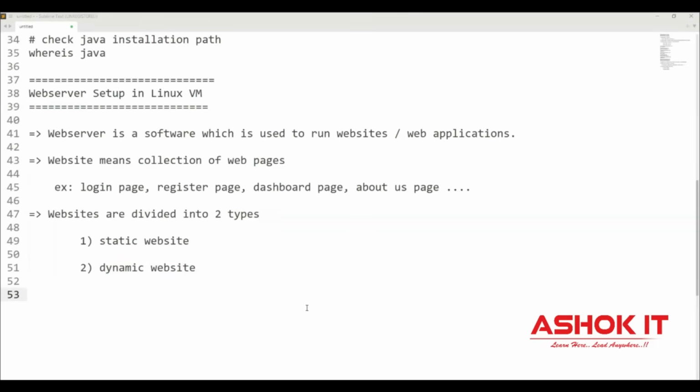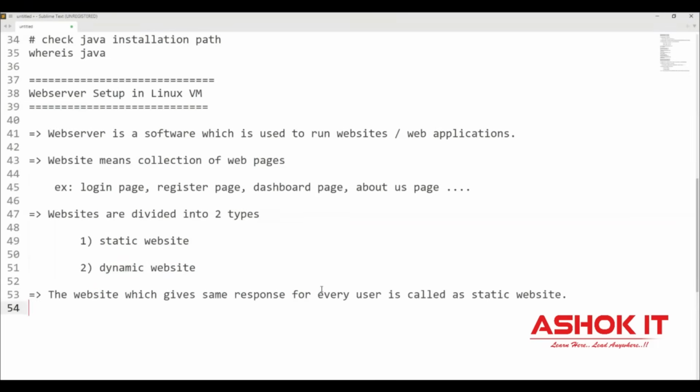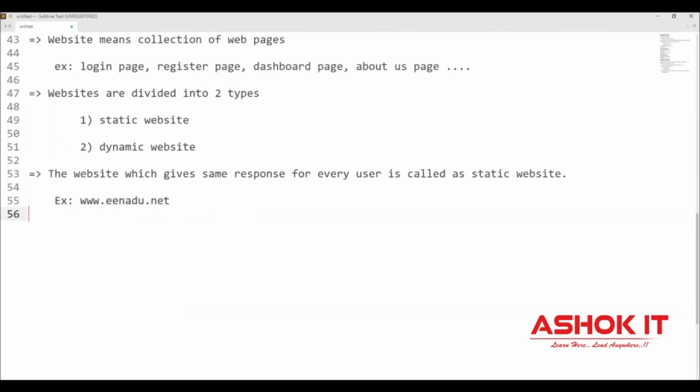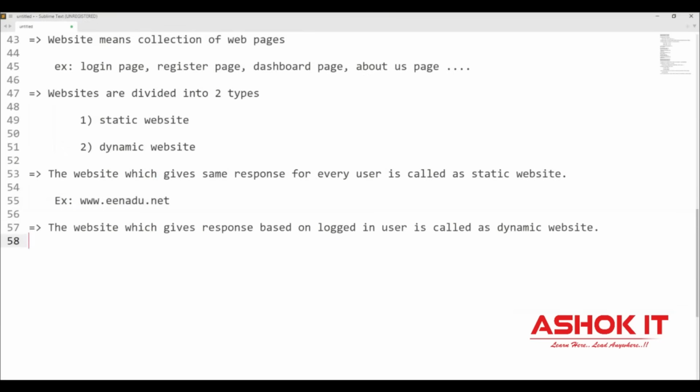The website which gives the same response for every user is called a static website. For example, our news channel websites, enadu.com, enadu.net, Times of India, those websites will give the same response for every user. Those websites are called static websites. And the website which gives a response based on the logged in user is called a dynamic website. For example, gmail.com and amazon.com.